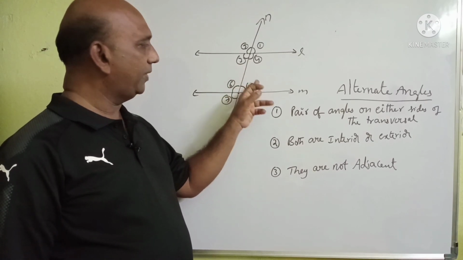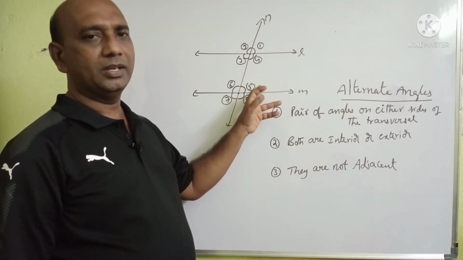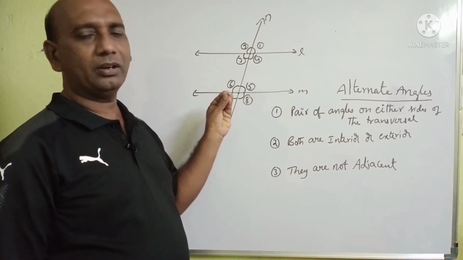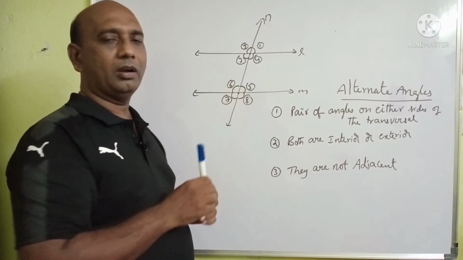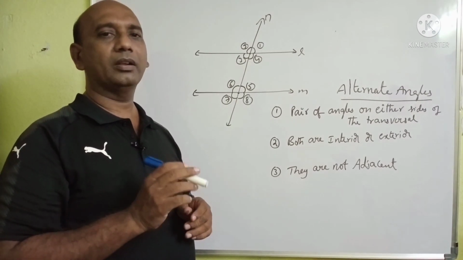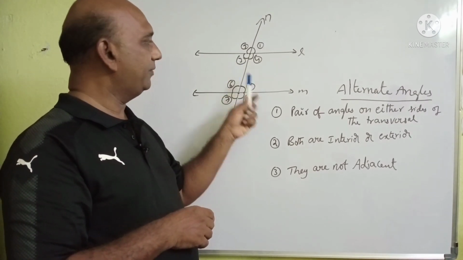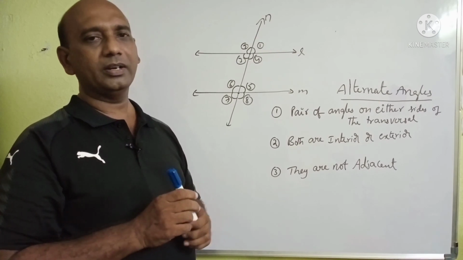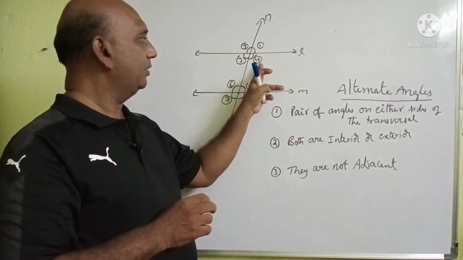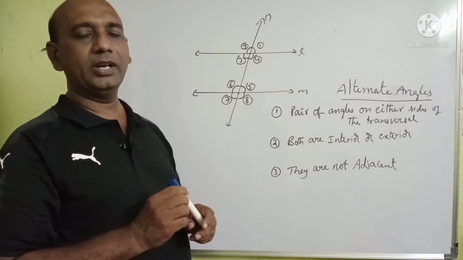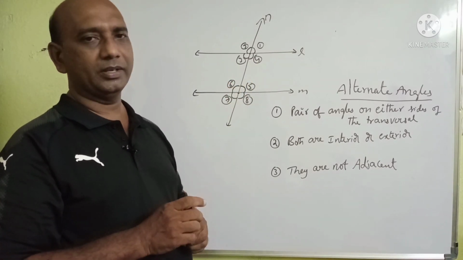That's why 3 and 5 are called alternate angles, and as they lie in the interior, 3 and 5 are called interior alternate angles. Another such pair is 4 and 6, which is another pair of interior alternate angles.